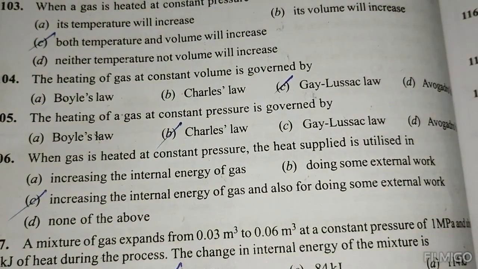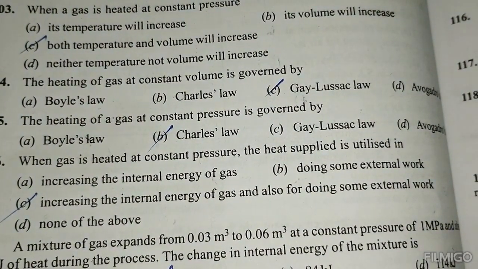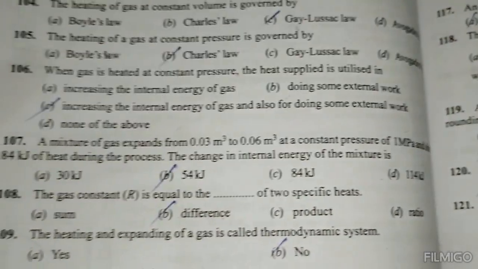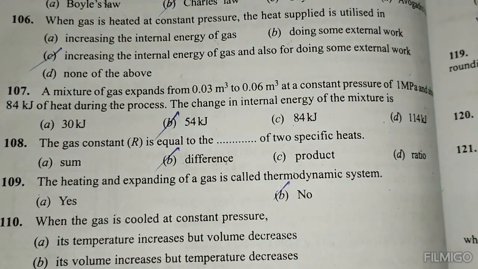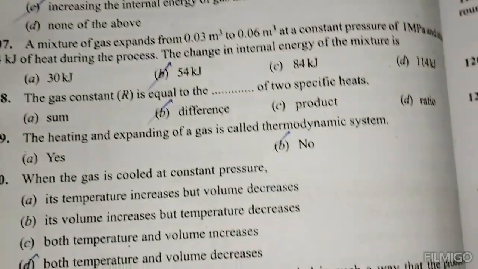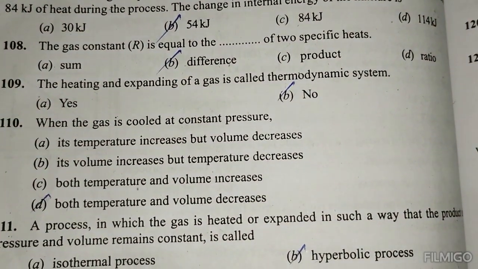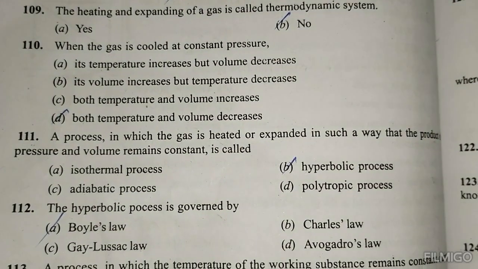When gas is heated at constant pressure, the heat supplied is utilized in increasing the internal energy of the gas and also for doing some external work. The gas constant R is equal to the difference of the two specific heats. The heating and expanding of a gas is called a thermodynamic system. This is no. When the gas is cooled at constant pressure, both temperature and volume decrease.